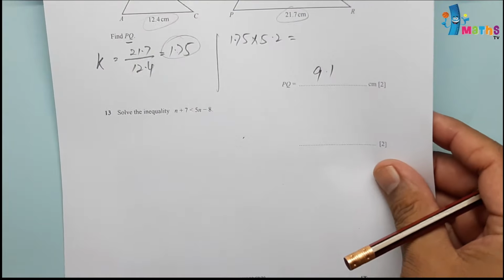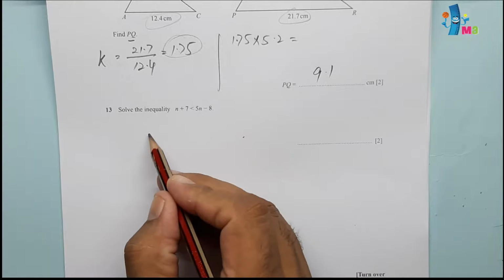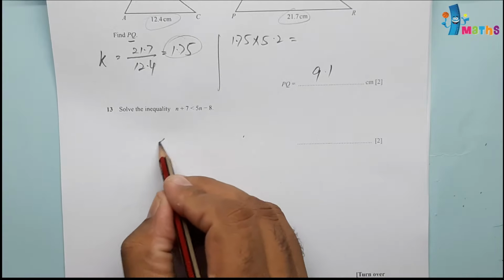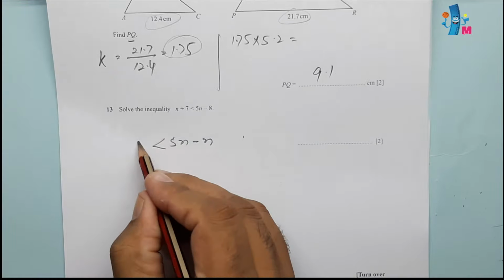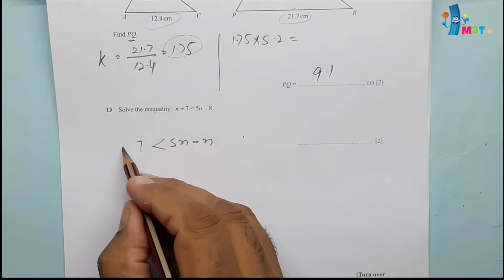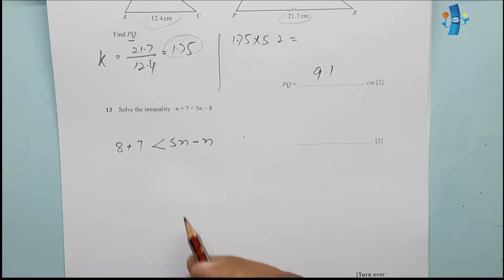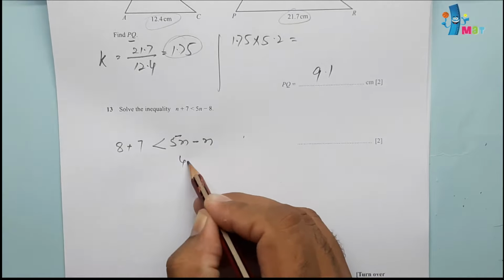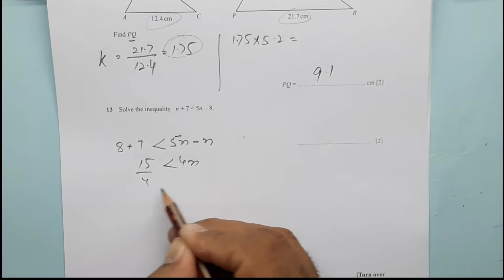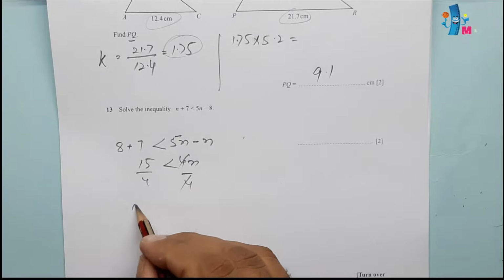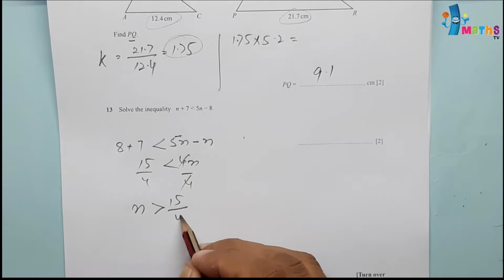Solve the inequality. They have given inequality. We have to simplify. So this one 5n, we will convert everything to other side. 5n minus n, 7 will remain on this side and 8 also will shift to this side. So this will be 8 plus 7. This will be 4n is greater than 15, divided by 4, divided by 4. This will be cancelled. So n is greater than 15 over 4.